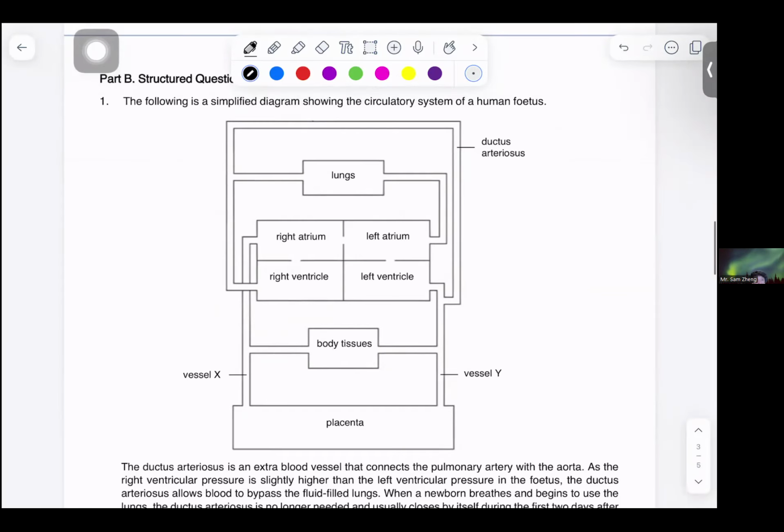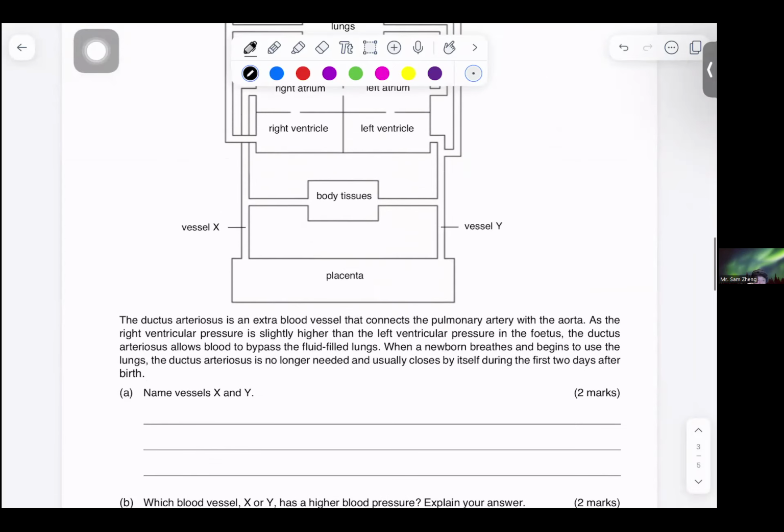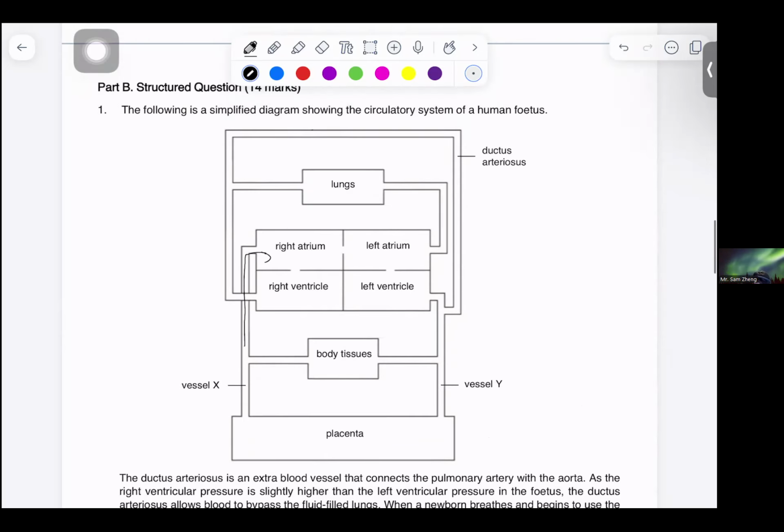So now we move on to the structure question. For the structure question, we can see there are vessels named X and Y. If you look here, we can see that vessel X is connected to the embryo's heart, the fetus heart.